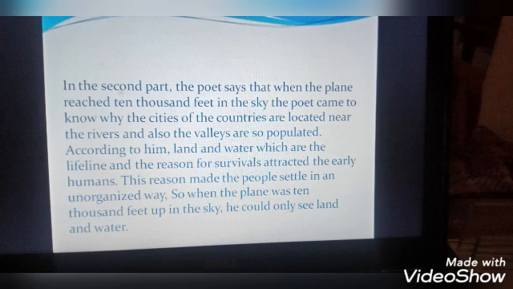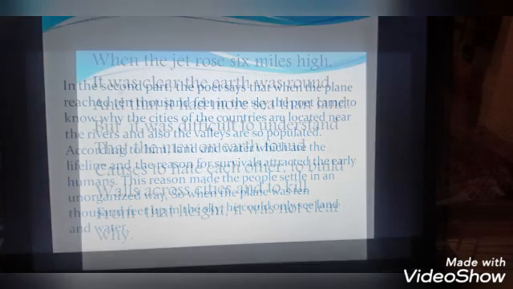Then the people came and settled on the river banks or on those good lands nearby. This reason made the people settle in an unorganized way. So when the plane was 10,000 feet up in the sky, he could only see land and water. Nothing else was visible.